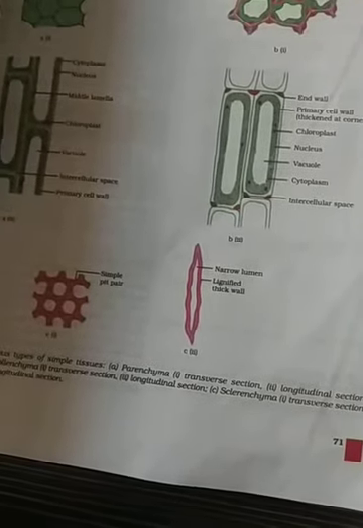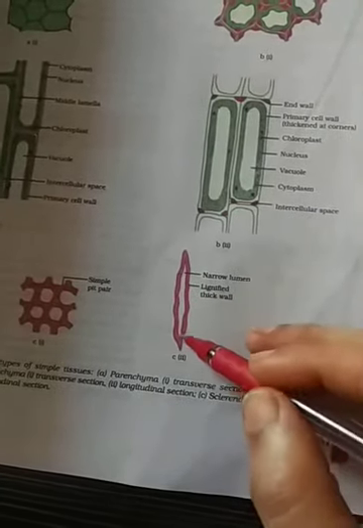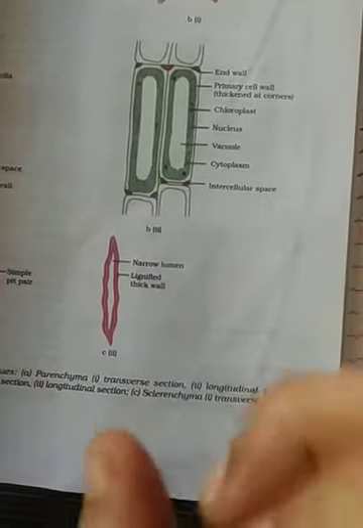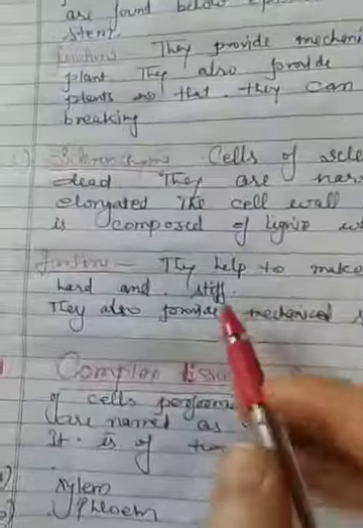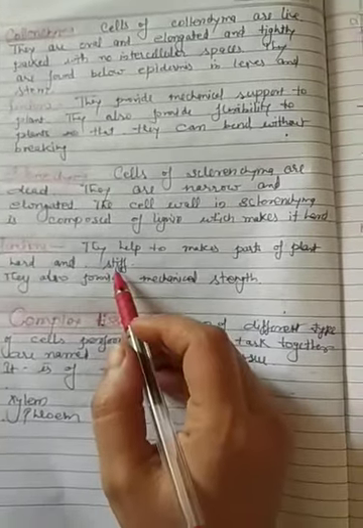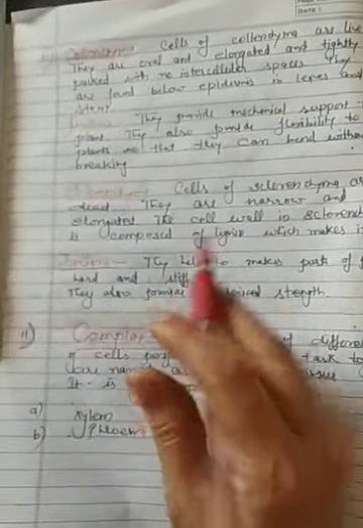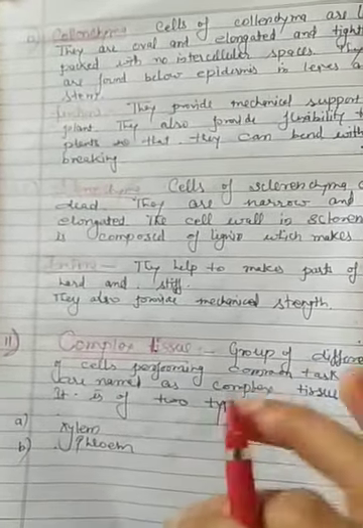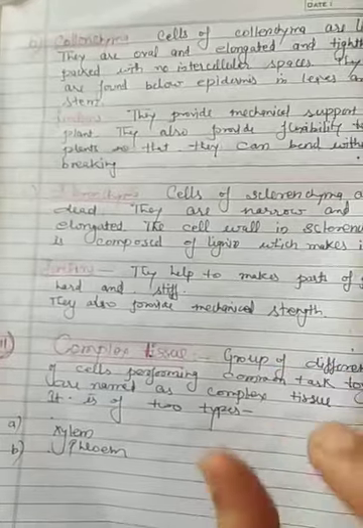The cell wall of sclerenchyma is composed of lignin, which makes it hard. Because of the presence of lignin, they help make parts of the plant hard and stiff. They also provide mechanical strength to the plant. So this is about the simple tissue.